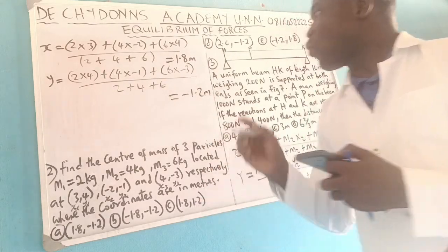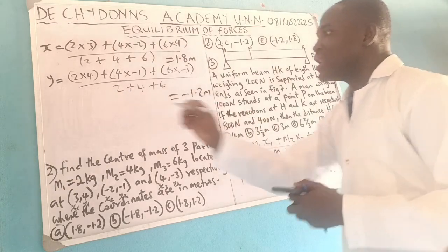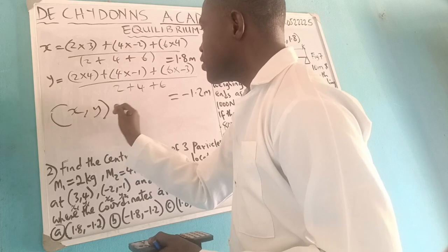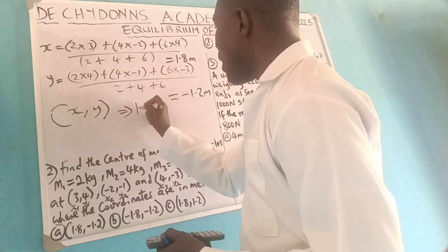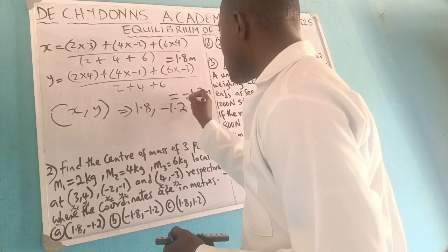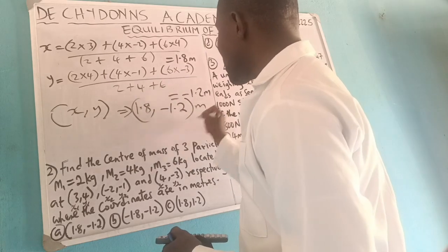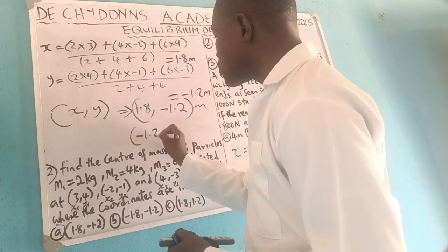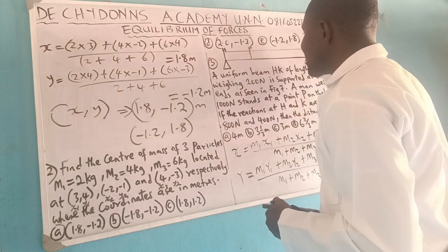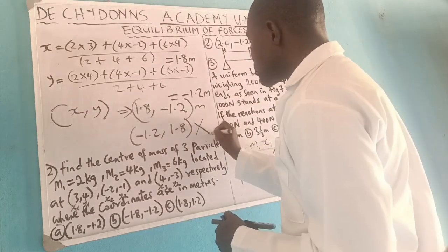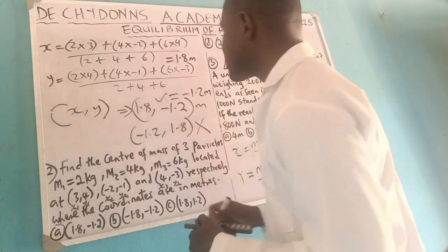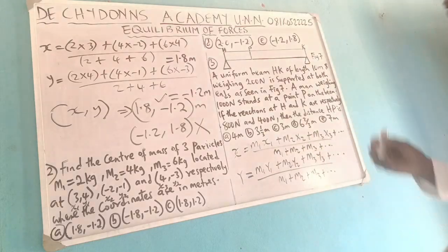And so, how do you package it? Coordinates go as x, y. So what is the value of x? 1.8. What is the value of y? Minus 1.2. Please don't interchange. If you write it as minus 1.2, 1.8, which option will you take? You will take this, and that is wrong. It goes with x first before y, and this is correct. So we go to question number 3.